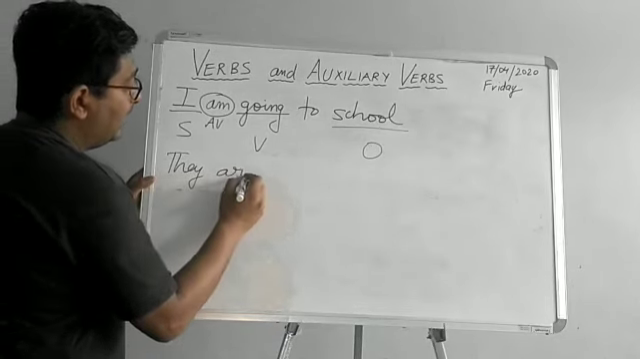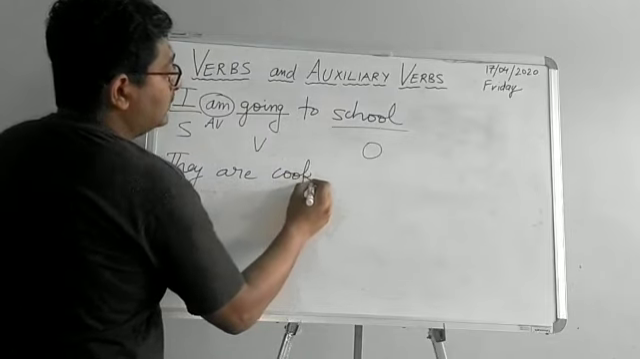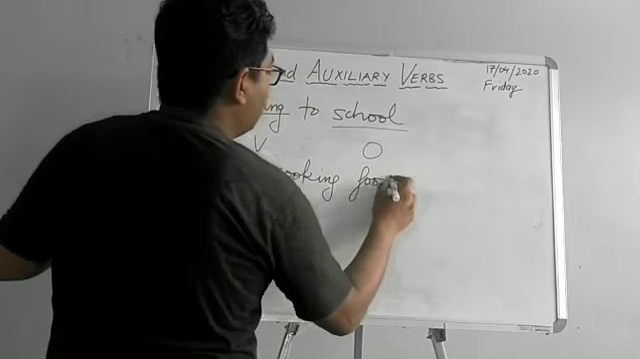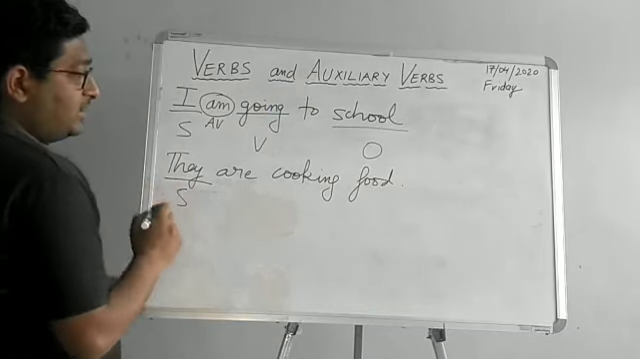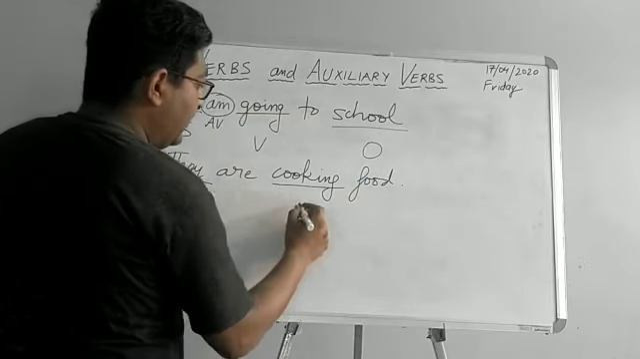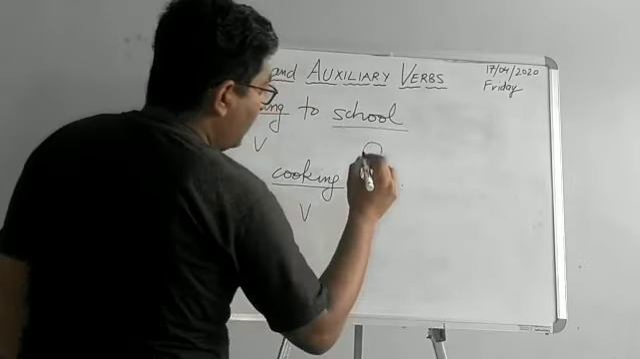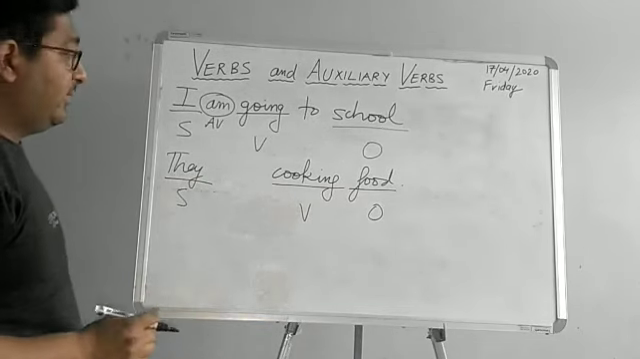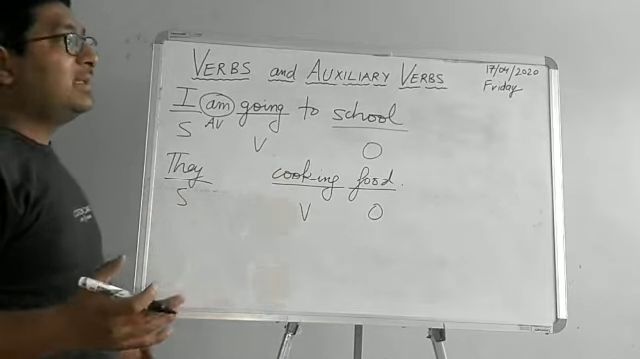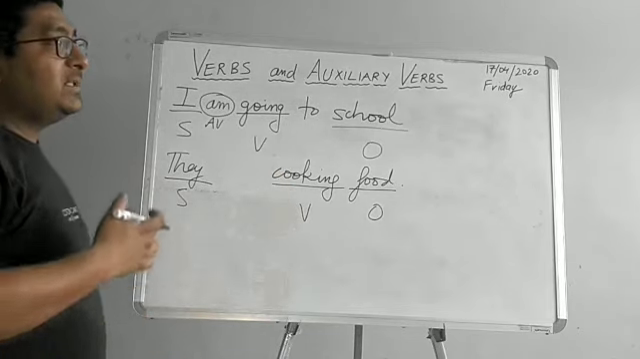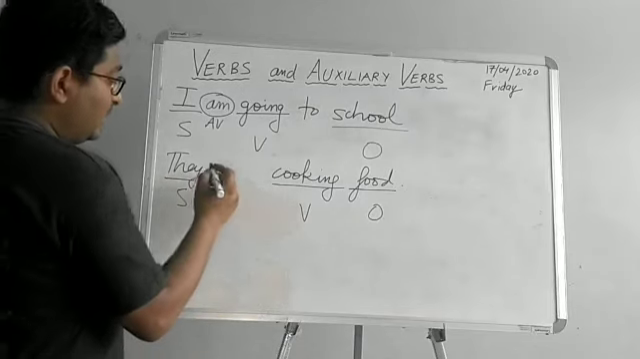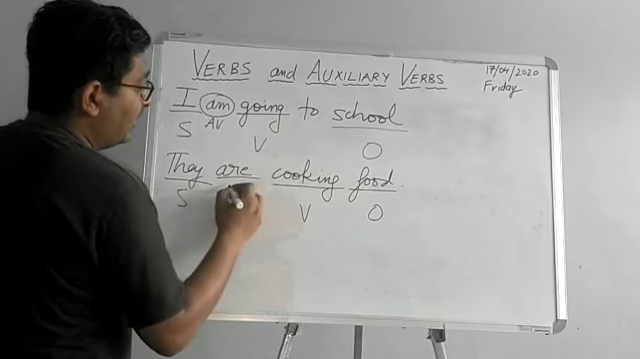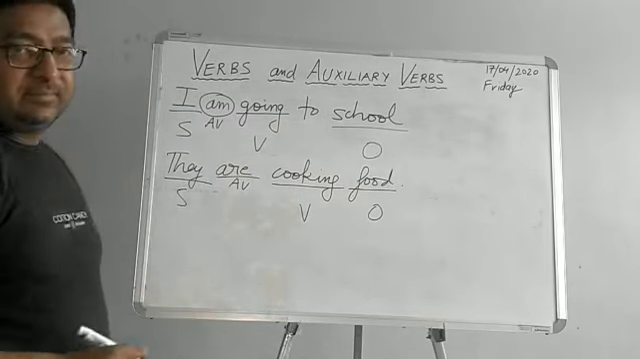Likewise, they are cooking food. Let's say, so they is your subject, cooking, it involves activity, right? It is your verb, and food becomes your object. Again, like I said, if you remove this are, which again is an auxiliary verb, they cooking food, the sentence does not convey a proper meaning. The sentence seems so incomplete. Hence, to make sense or to help this verb perform its action, are, your auxiliary verb, is required. Clear?